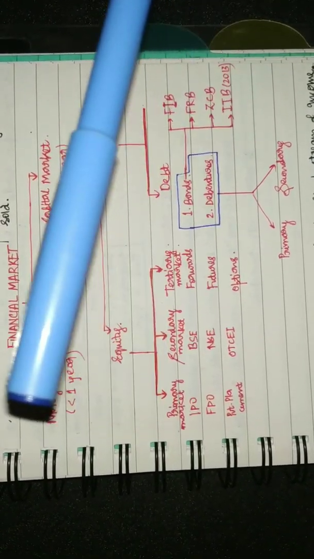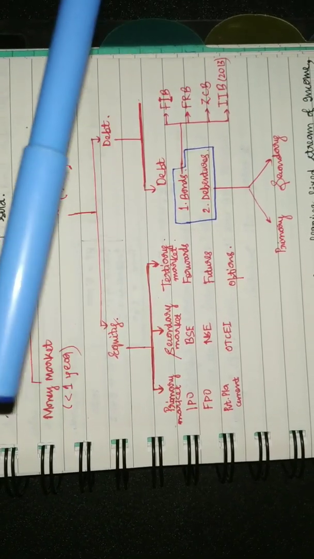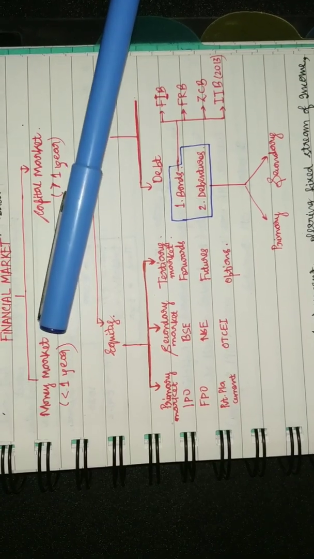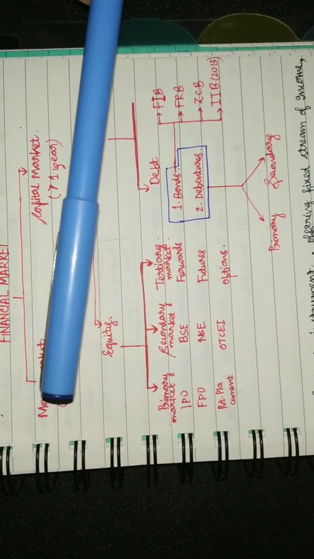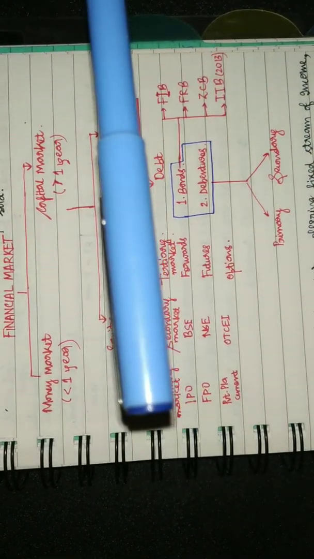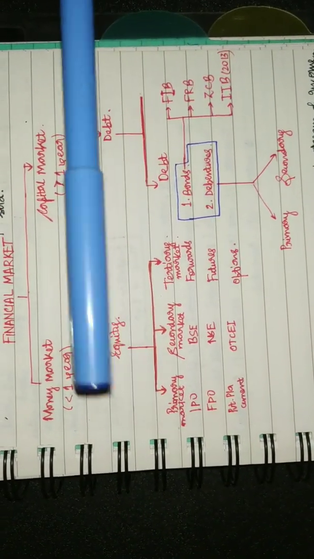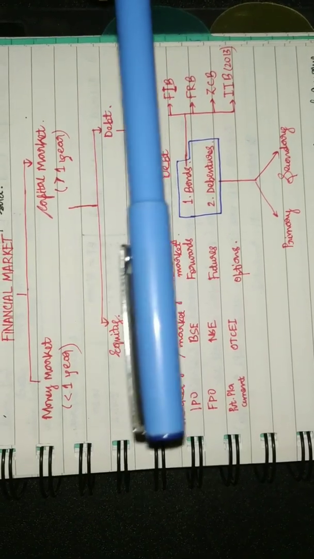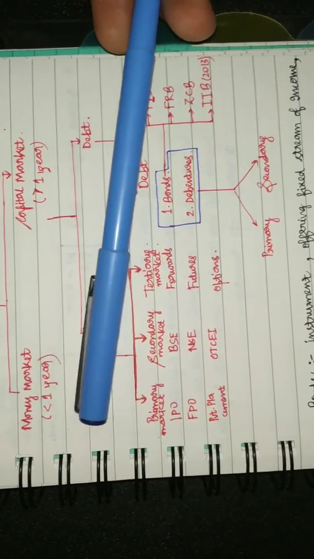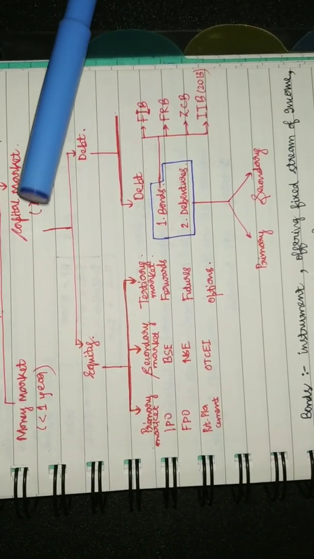Money market is the market where you buy financial assets where the time period of the transaction or the repayment, for example the certificate of deposit, the CDs, is very small, roughly less than 1 year. And in the capital market it's greater than 1 year.